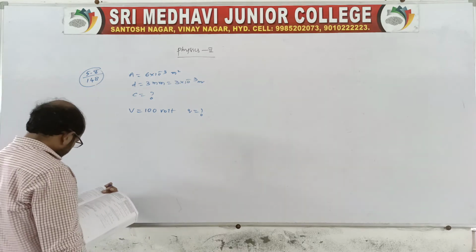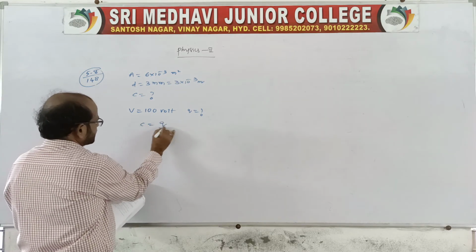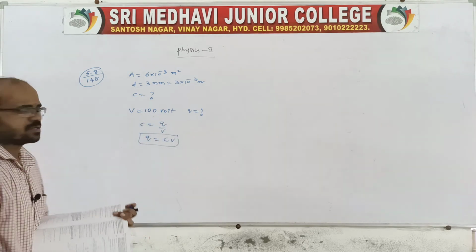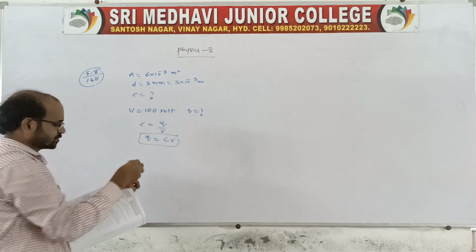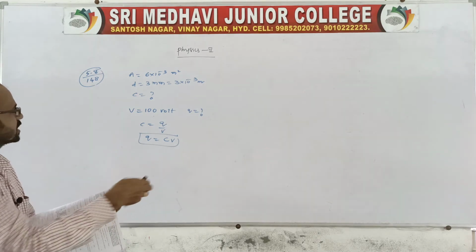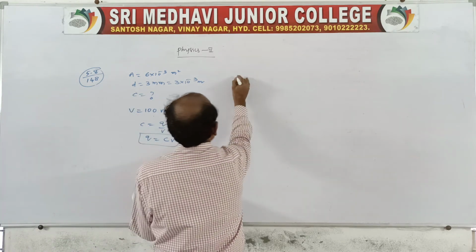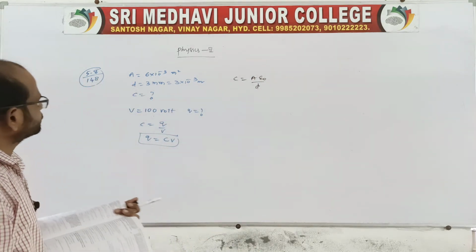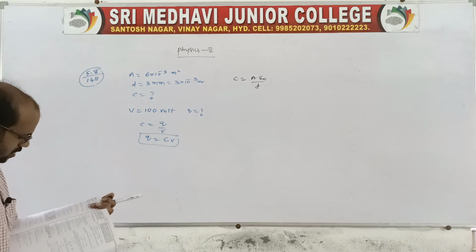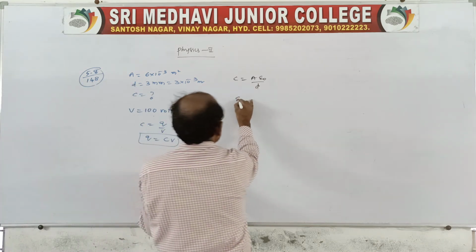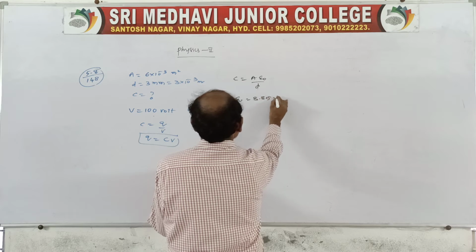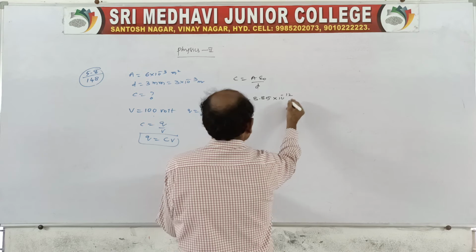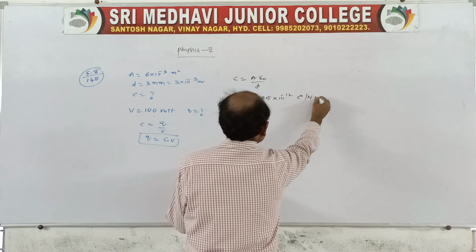The charge on each plate is given by C is equal to Q by V, so Q is equal to CV. V is there, but we don't know C. We should get C by using the formula C is equal to A epsilon naught by D. We have the A value and the D value, and epsilon naught we know: 8.85 into 10 power minus 12 Newton per meter square.